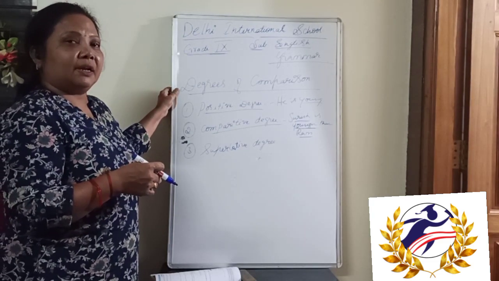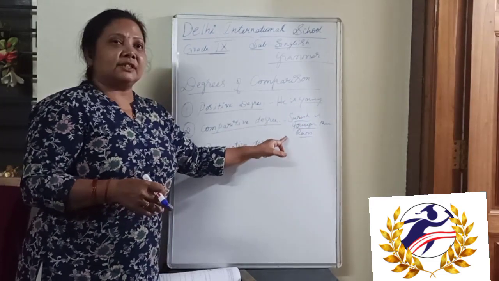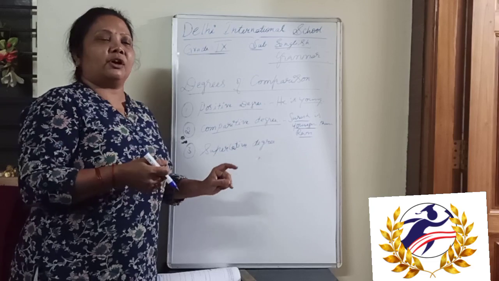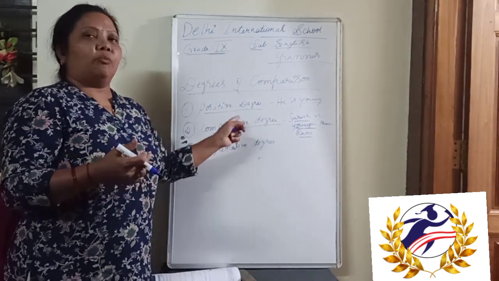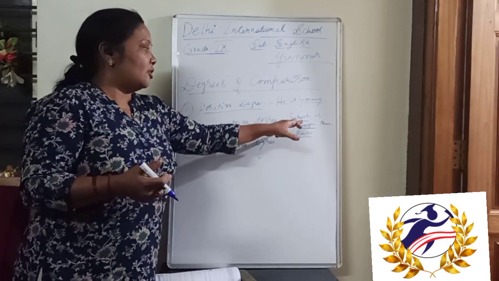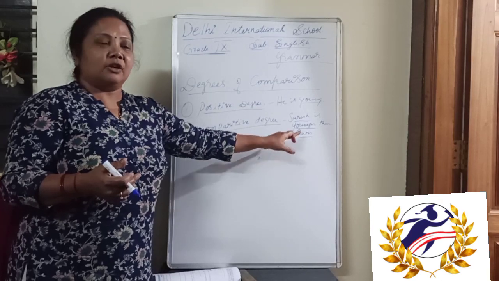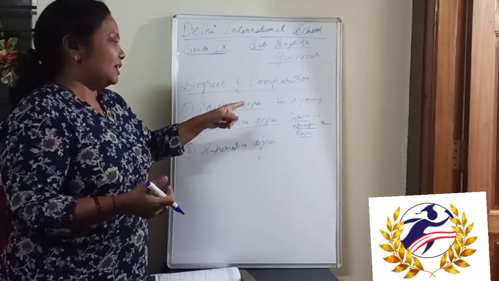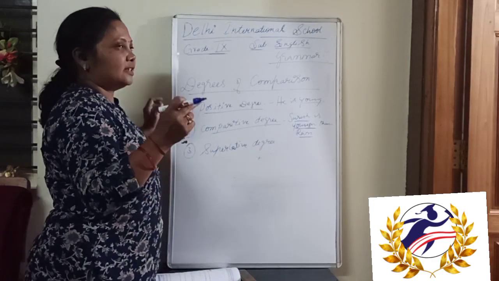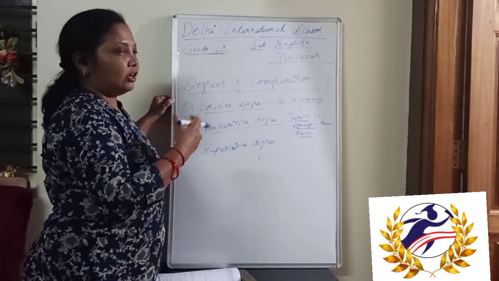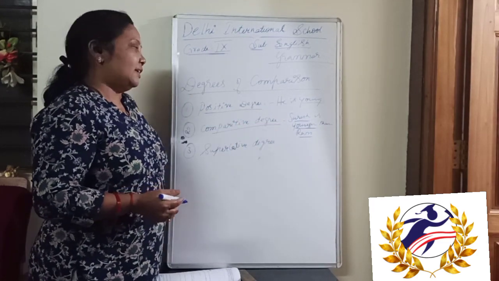For example, intelligent. There is no word called intelligenter. We can tell as he is more intelligent. Suresh is more intelligent than Ram, we can tell. Depending upon the words, this er is used and more is used. Which all the changes could be seen in the words we are going to find in the exercises.